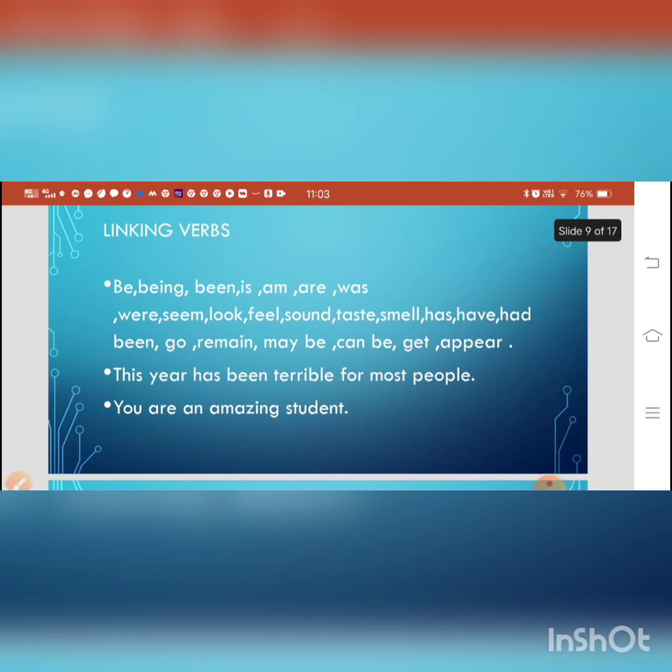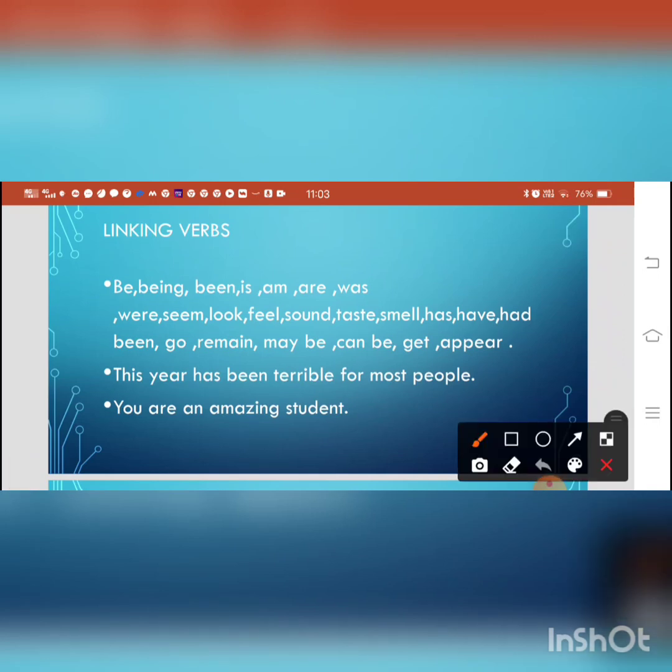Linking verbs, what are they? So you must be curious to know what the linking verbs are. Be, being, been, is, are, was, were, seem, look, feel, taste, smell, has, have, had, go, been, remain. Been is already mentioned. May be, can be, get, appear. And taste and smell are also stative verbs too.